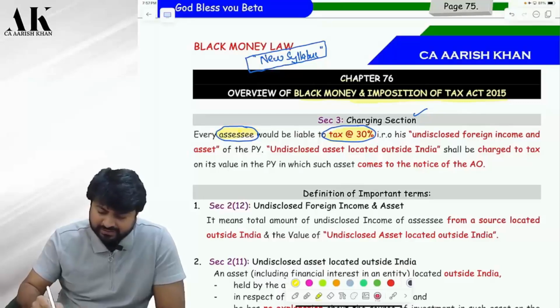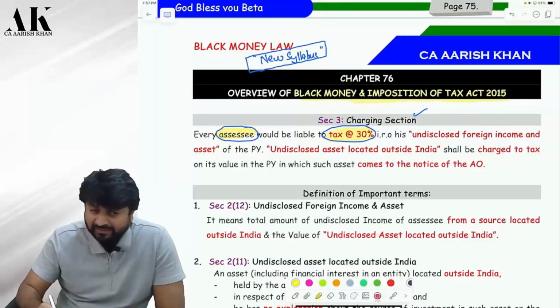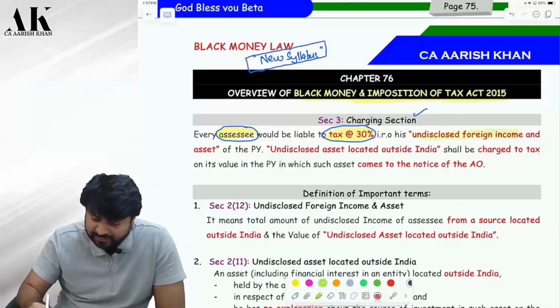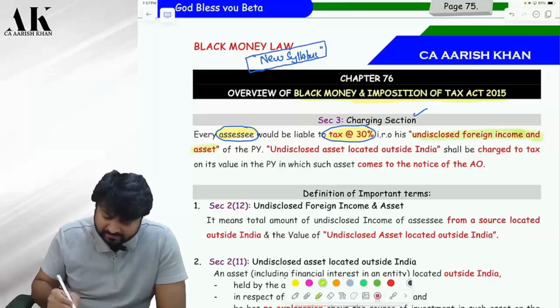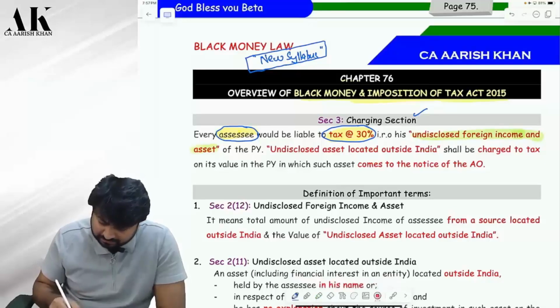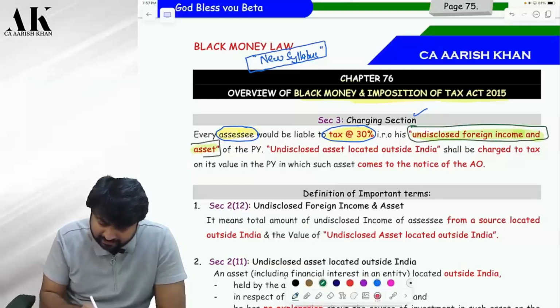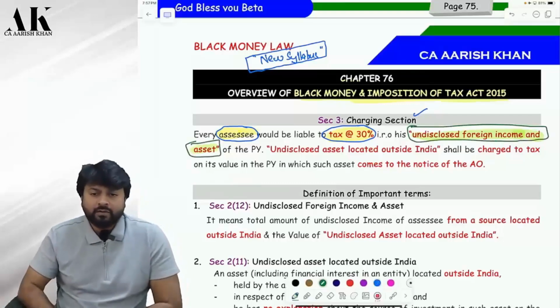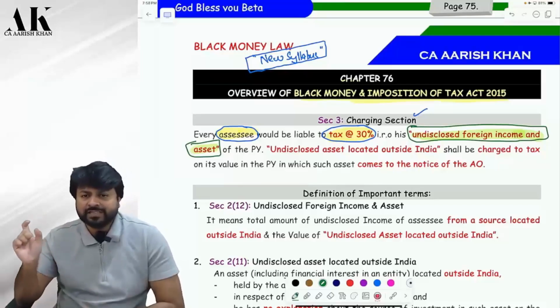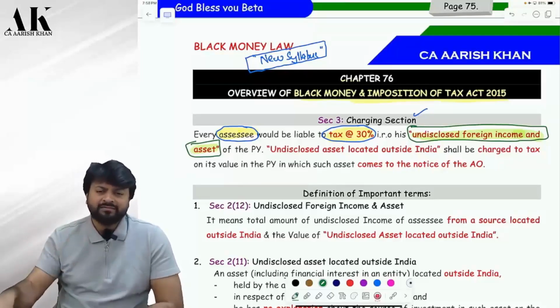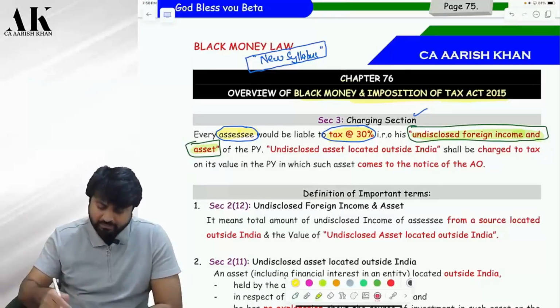In respect of his, listen carefully now, in respect of its undisclosed foreign income and asset. You will ask me, what is undisclosed foreign income and asset? What is the meaning of this phrase? Please tell me. So let's come below.